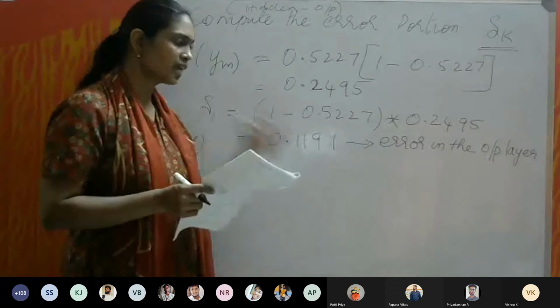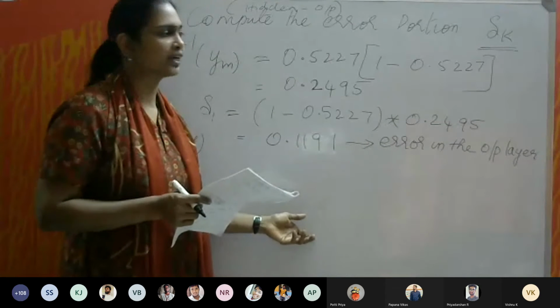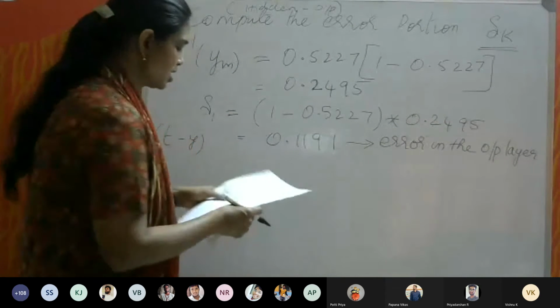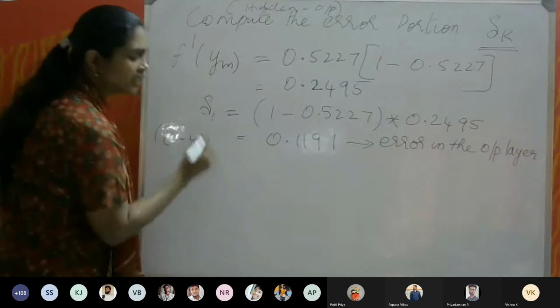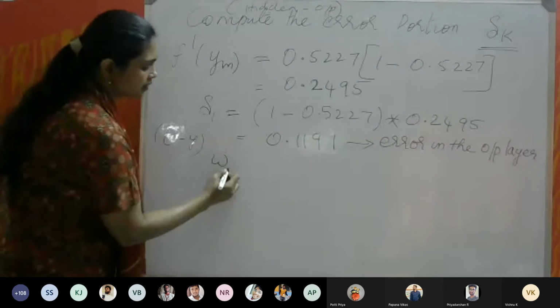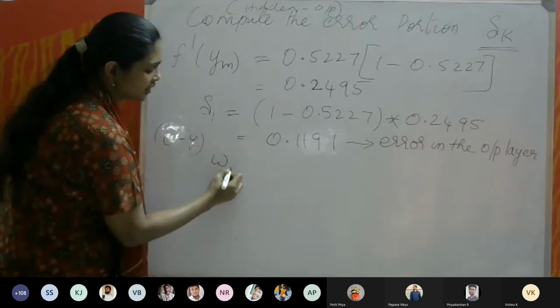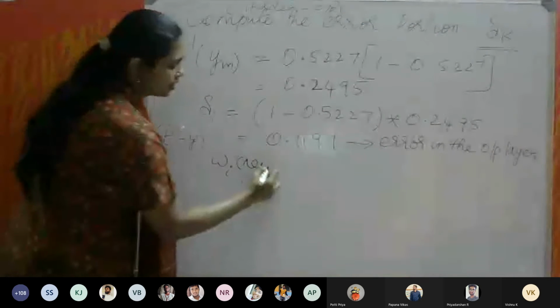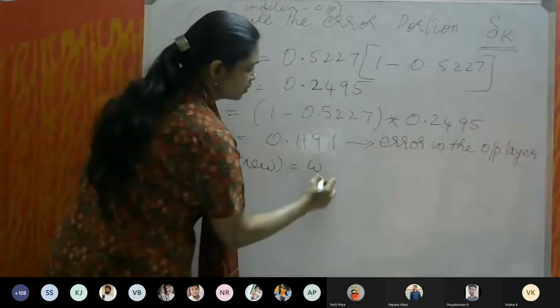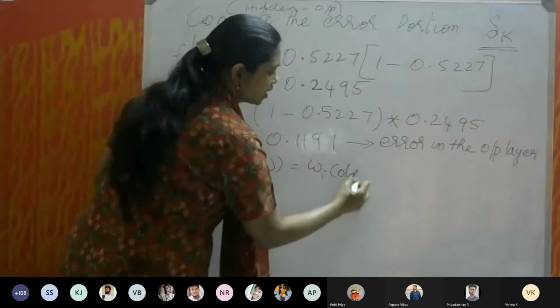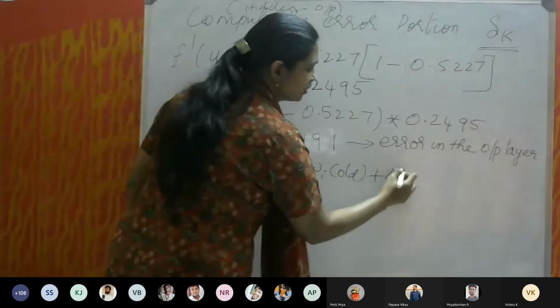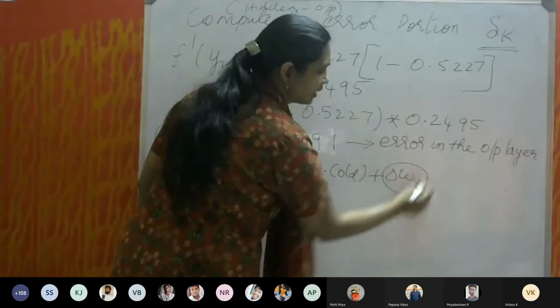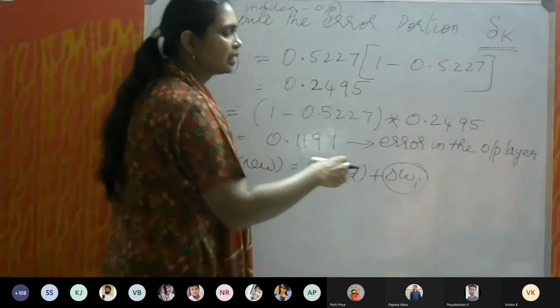I will give that formula here. Usually the new weight, Wi new, is equal to Wi old plus some delta Wi. That means some incremental W we will be adding.